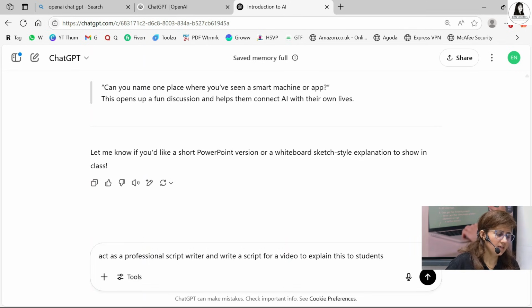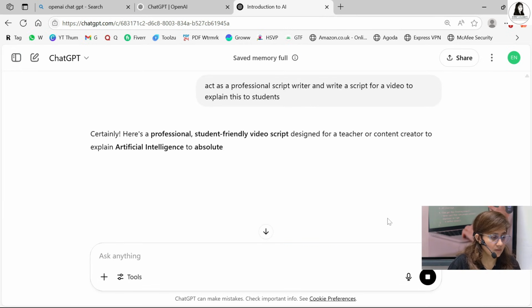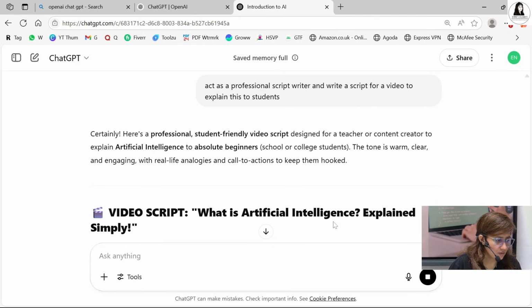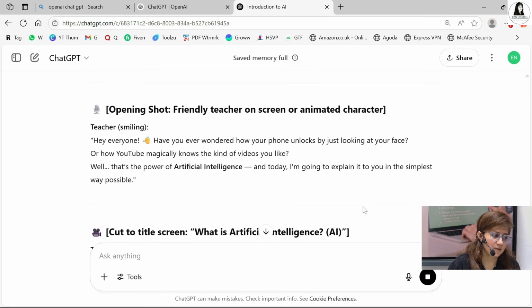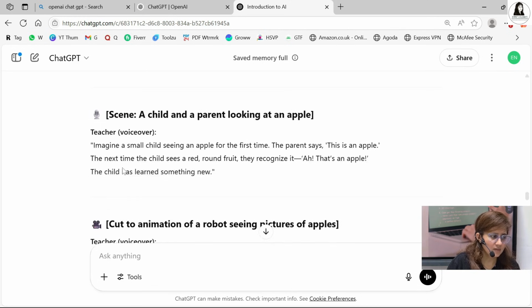Now, if I write, "Act as a professional script writer," and I want to create a video on artificial intelligence, I just want it to write a script for a video to explain this to students. So now if I click on this button, then see, it will give me a video script: "What is artificial intelligence? Explained simply." Opening shot, friendly teacher on screen or animated character, teacher smiling. Everything step by step it will give me, right?